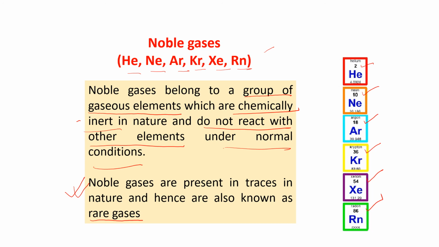These are all arranged in a table known as the periodic table. That is not there in your portion. But when you go to standard 9, the periodic table will be a chapter. Then you will see how the elements are placed in the periodic table.